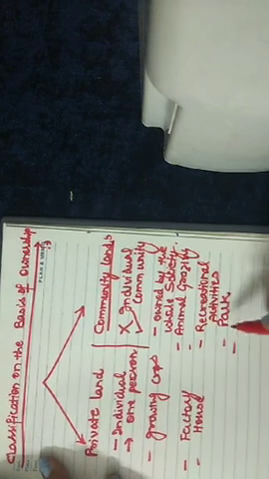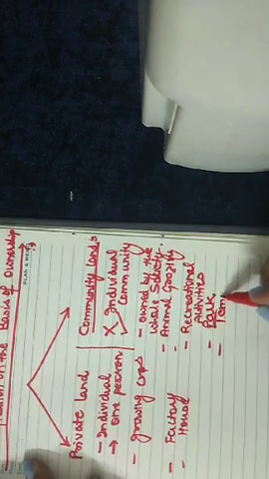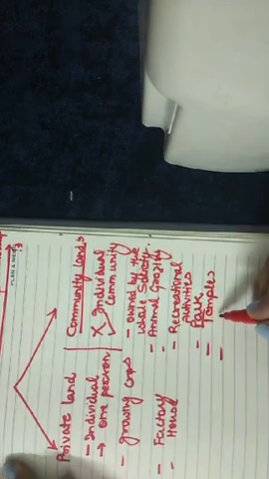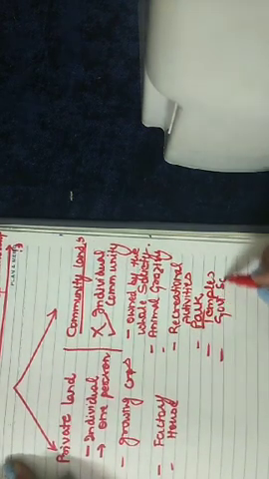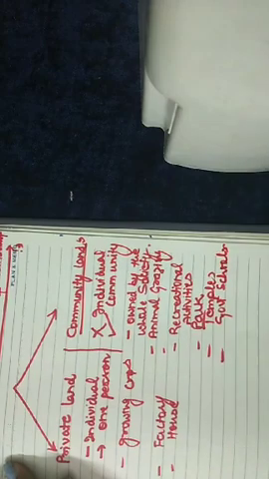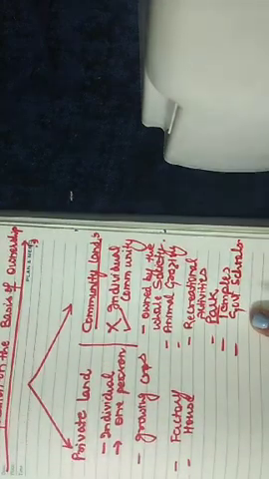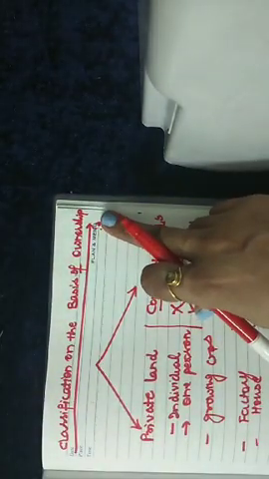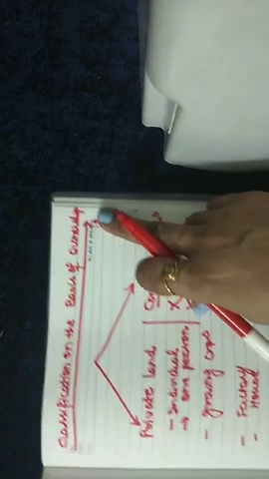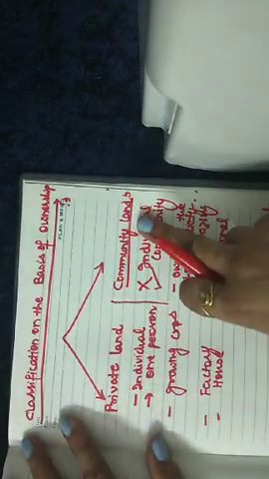For example, public parks are there, temples are there, government schools are there, right? So I hope the topic is clear. What is the classification on the basis of ownership? The land is classified into two parts, private land and community land, right?